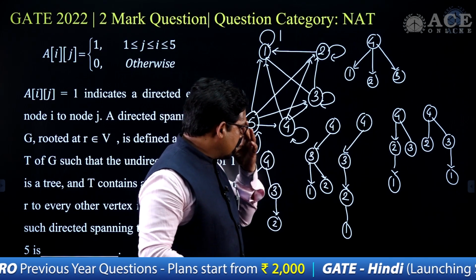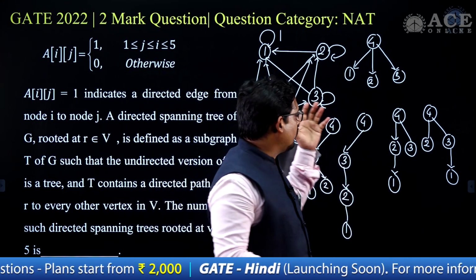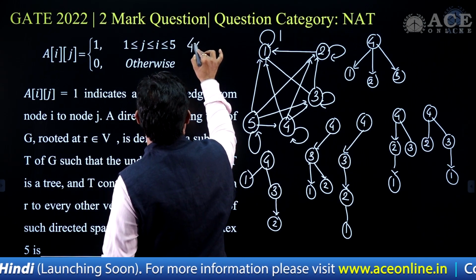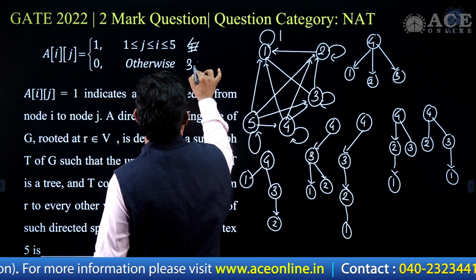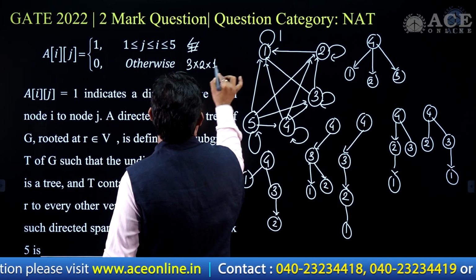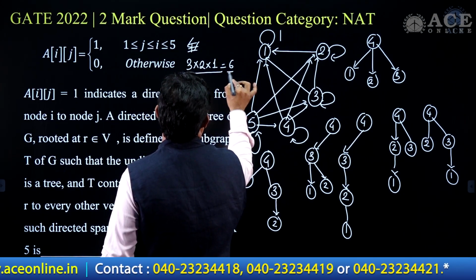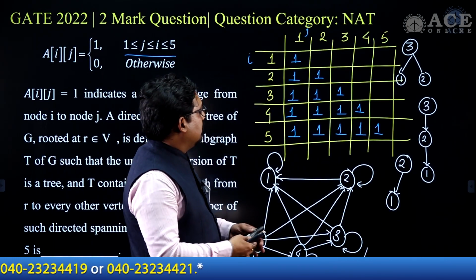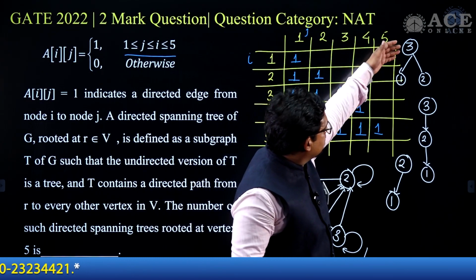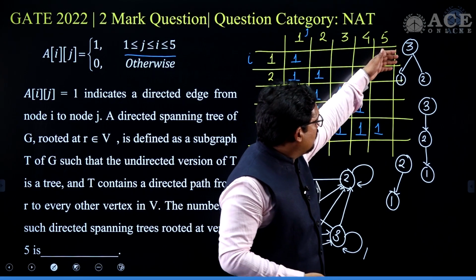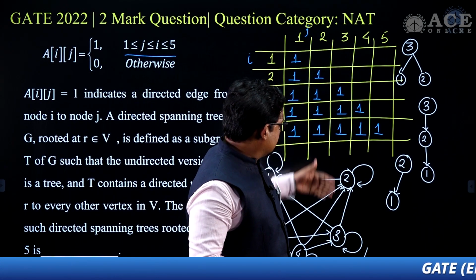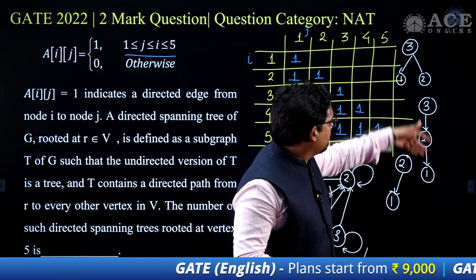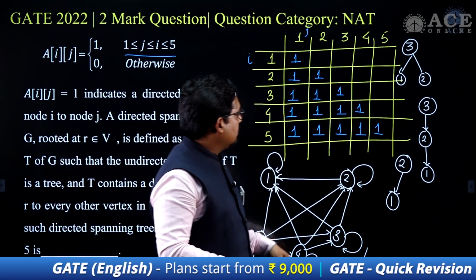Okay, and here we can say that this is the undirected version. So for vertex 4 I am getting 3 into 2 into 1, that is total 6 spanning trees possible in this case. So that is the idea here: one spanning tree if it is a single vertex. For 2, we got 1, and for 3 we got 3, 1, 2 and 3, 2, 1, that is something for 2 vertices.